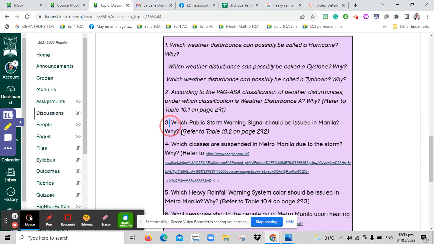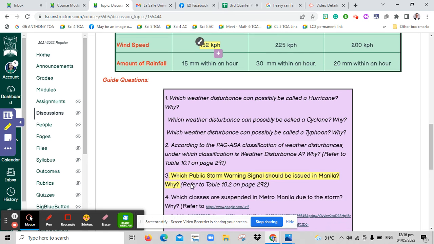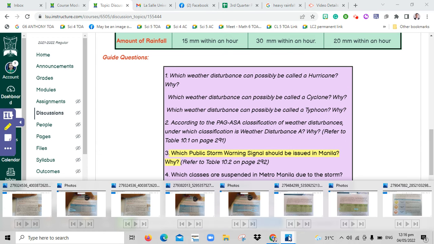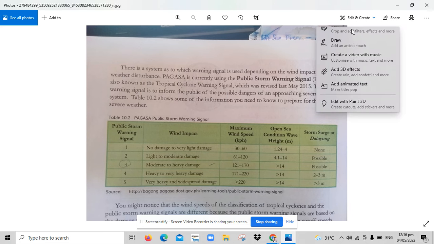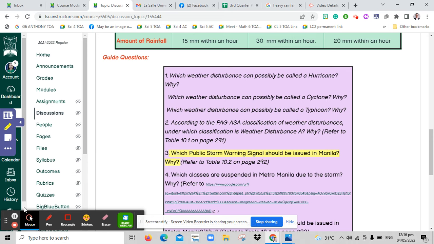Next question, which public storm warning signal should be issued in Manila and why? To know which public storm warning signal, we will still focus on the wind speed, 152 kilometer per hour. And so we will refer to table 10.2 on page 292 of your book. And it says that if the maximum wind speed is in this range, so 152 lies in here. So therefore, Manila will be issued with public storm warning signal number 3.